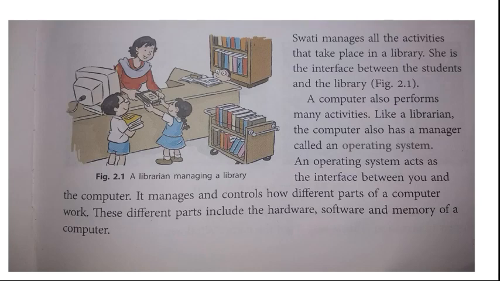Only the operating system decides which part of a computer should work at which time. These different parts include the hardware, software and memory of a computer. We are discussing the parts of a computer, like input devices, output devices and processing devices, all of which are categorized under hardware, software and memory.